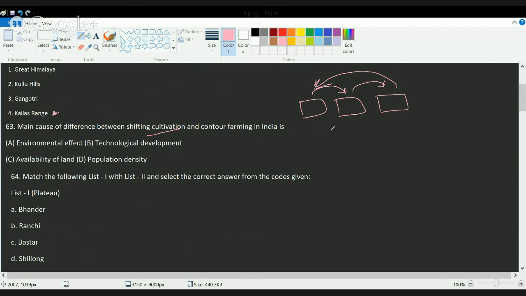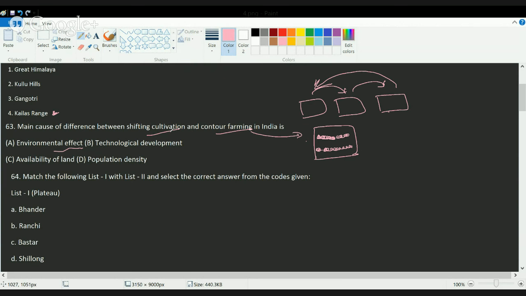Under contour farming, what you do is whatever waste you have cleared is accumulated and formed as bunds, okay, in the plot itself. Okay, so you have bunding that takes place, and that is what happens. You demarcate regions, and there are contours that are formed artificially by collecting the waste that has come up from the cleared land. Okay, so you are kind of conserving the land, so it has the highest environmental benefit. Okay, so the main difference here is between the environmental effect of shifting cultivation and contour farming.